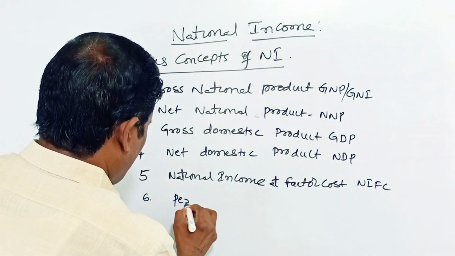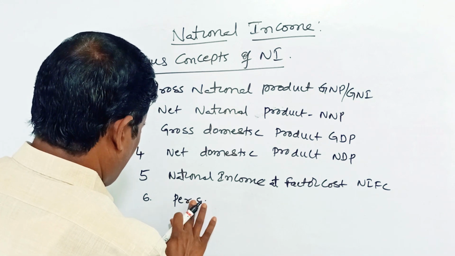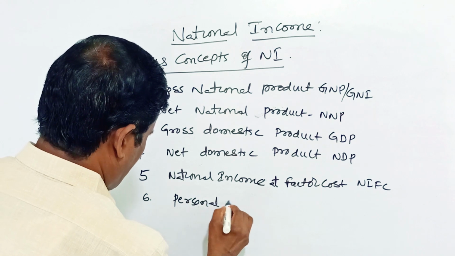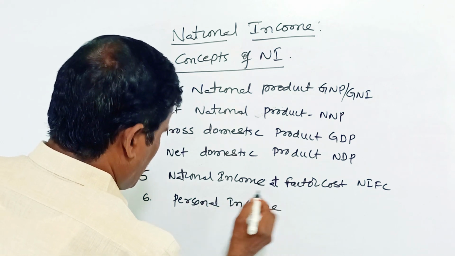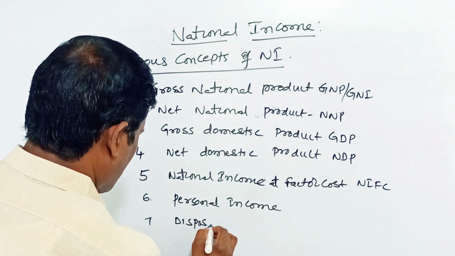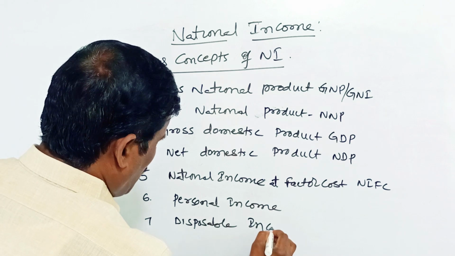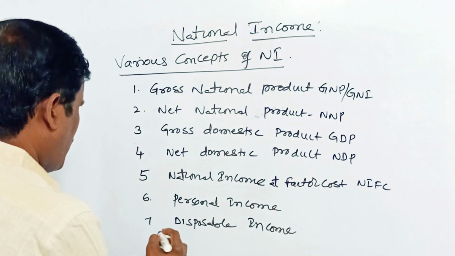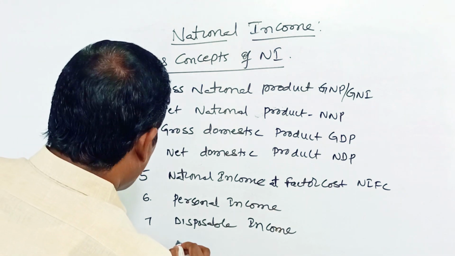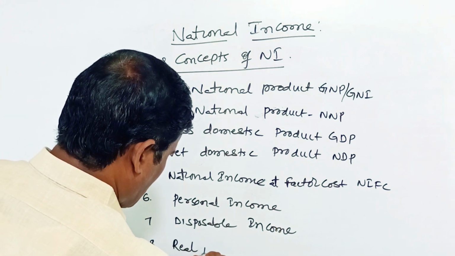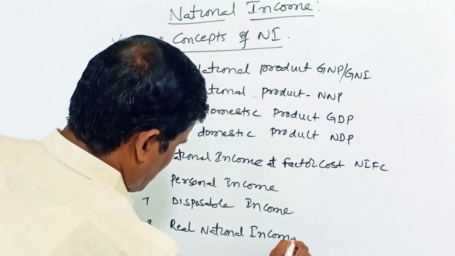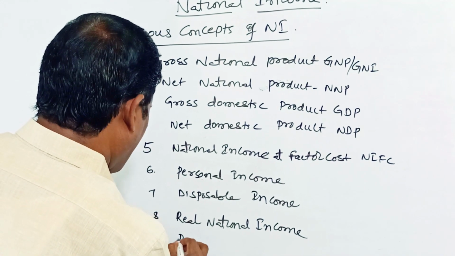Next, sixth, personal income. Next, disposable income, and real national income, and the last one, per capita income.